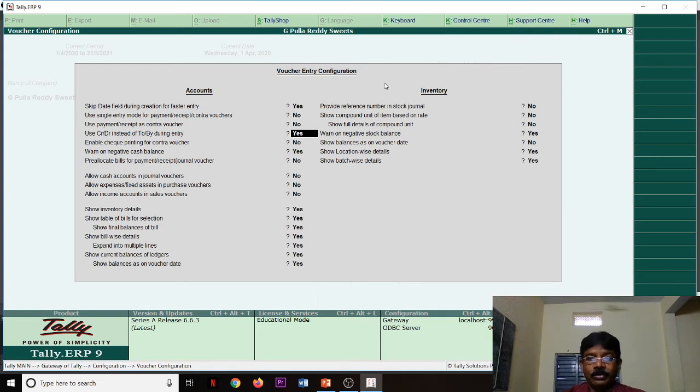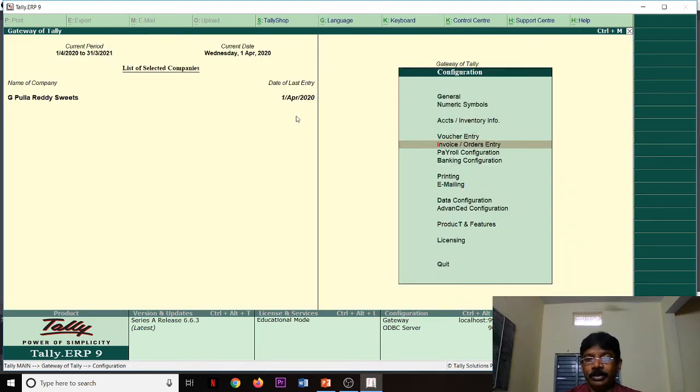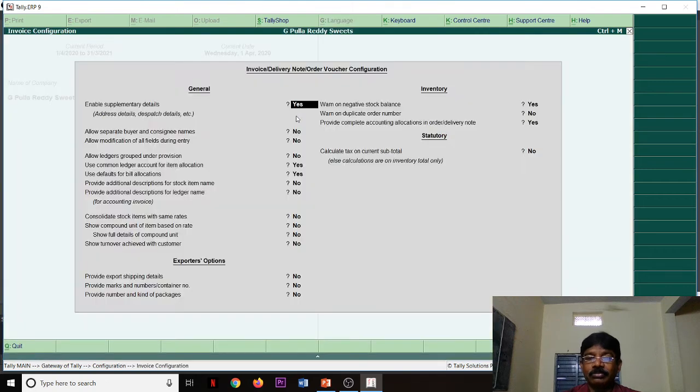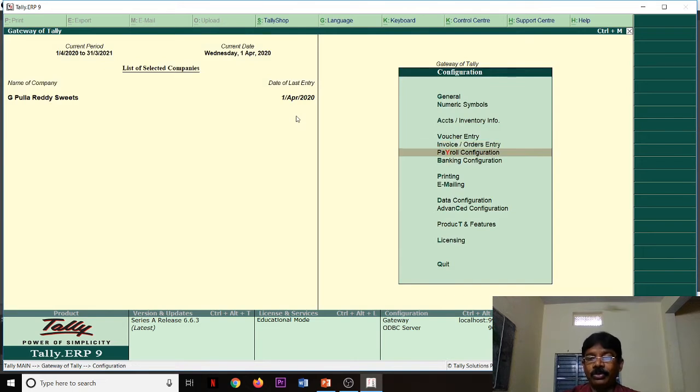Okay. And single mode is for whenever you are unable to get our normal mode like this, bank account data to cash account, then you have to come to the configuration, voucher configuration, see here whether yes is there. If yes is there, make it to no, then you will get the single normal mode in which we are writing journal entries. Okay. Next to invoice or order entry, invoice, purchase order, invoice, these are the features. In payroll, we are not looking at the payroll.